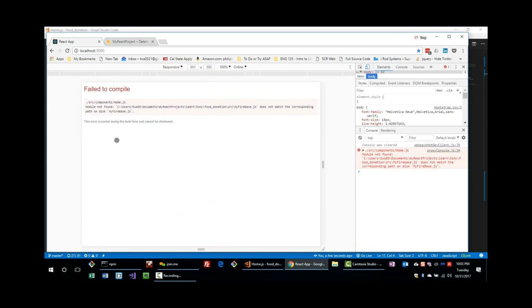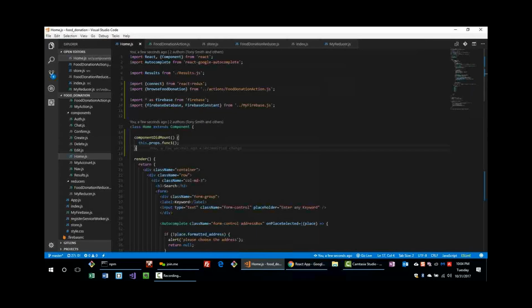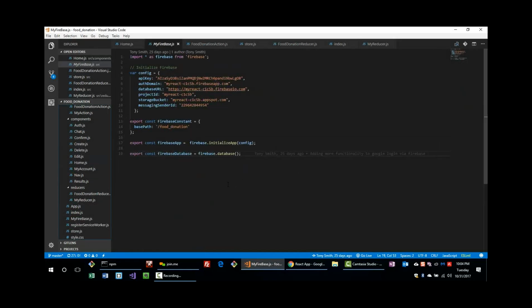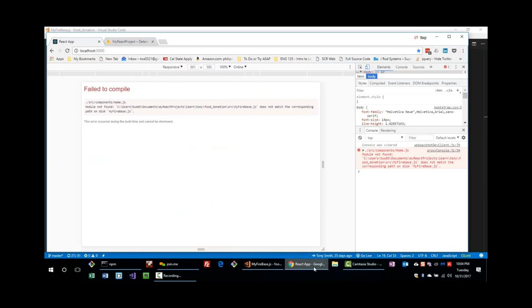Now it's a different error. Okay, now it's saying module not found on the my firebase.js. So open my firebase.js. Yeah, this one. Open it. Okay, so what is the error it's saying? It does not match the corresponding path in the Firebase.